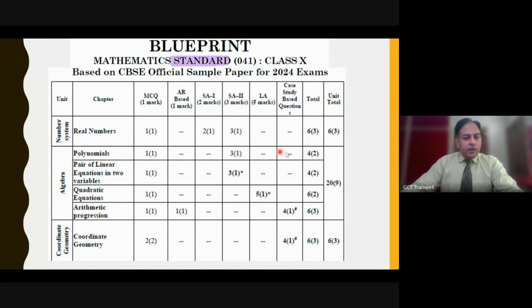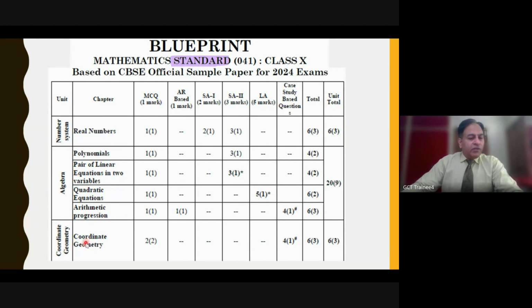Based on the sample paper, a simple judgment is polynomials 4 marks, pair of linear equations 4 marks, quadratic 6 marks, and AP 6 marks. Again, the total is 20. It may change. So quadratic may come for say 4 marks, and linear equations may come for 6 marks. Such internal bifurcation of marks is always possible.